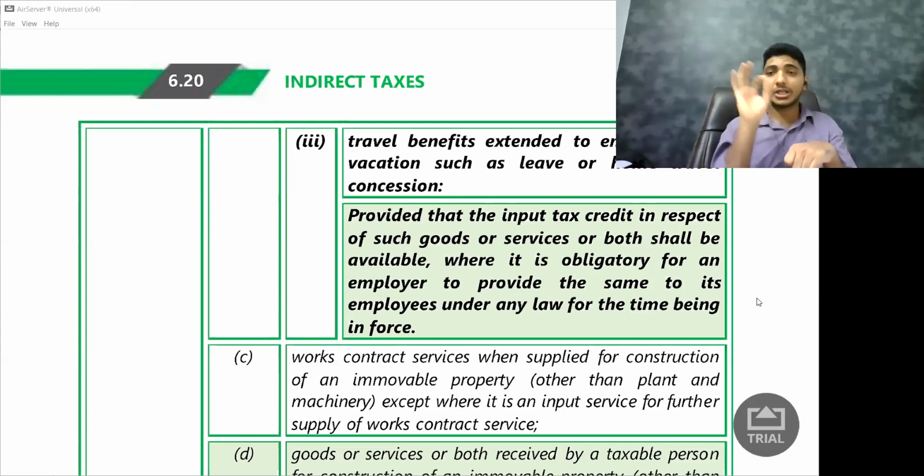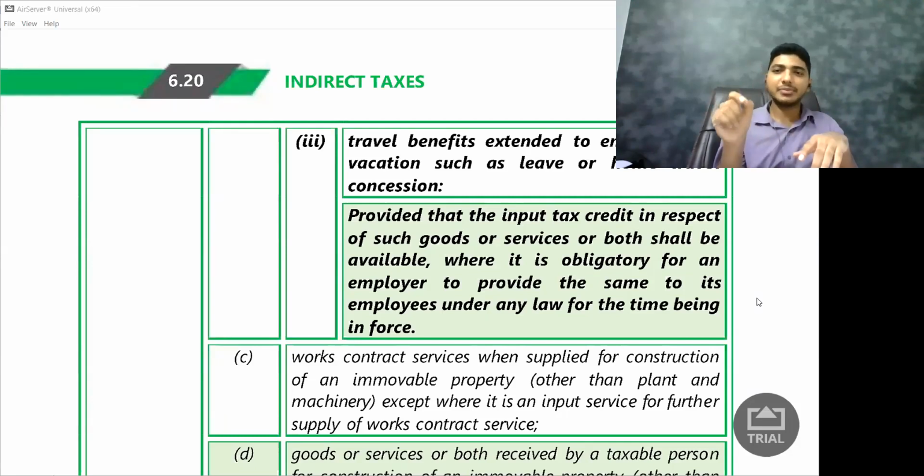But there is the exception. What is the exception? They are saying, if for the employer it is obligatory, statutorily required, then credit is available. For example, let us say I am running a factory. Okay, I'm running a factory and there are 400 employees who are working for me.